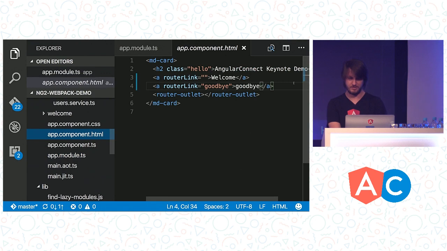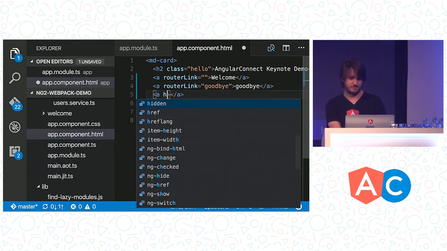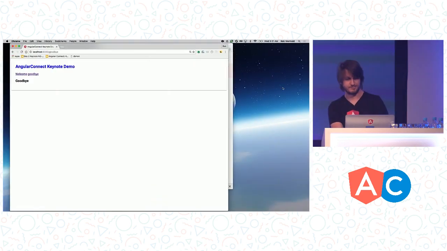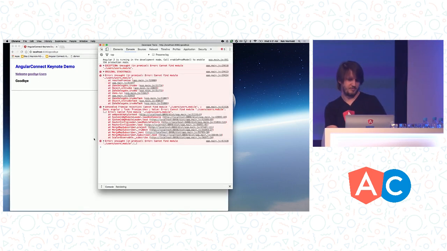Go back to my app component, add another one of these. We'll do a routerLink. And this time we're going to go directly to users. There we go. So we've got a new routerLink here. Everybody cross your fingers for me, please. Here we go. Oh, it exploded.